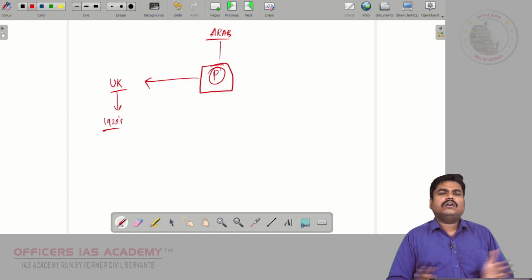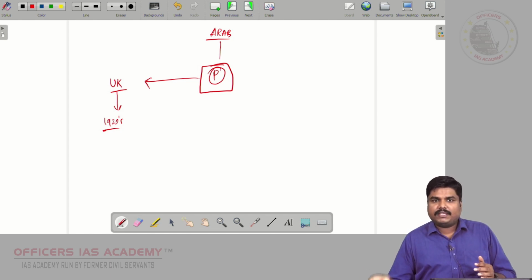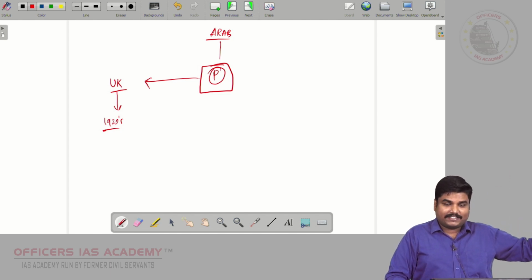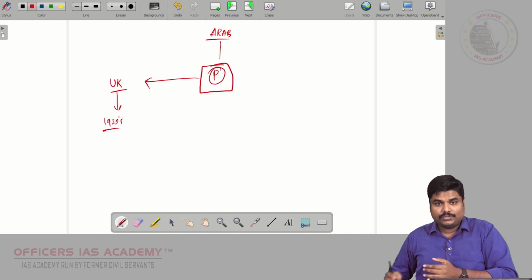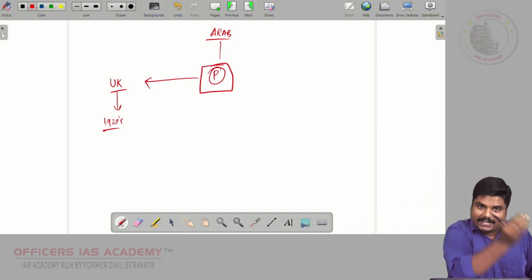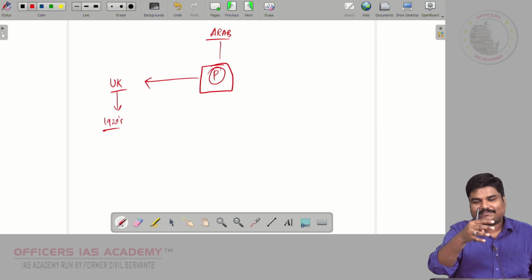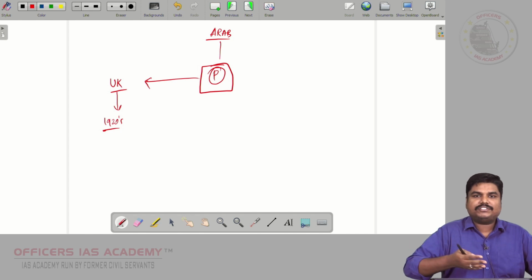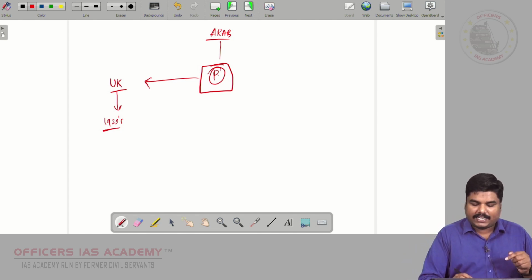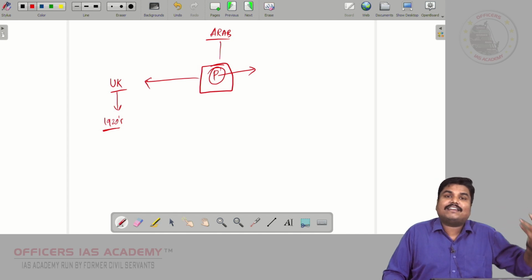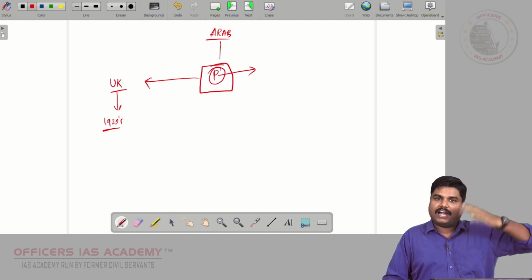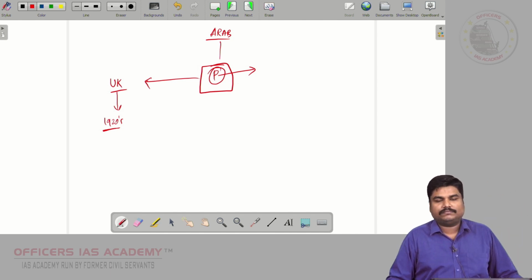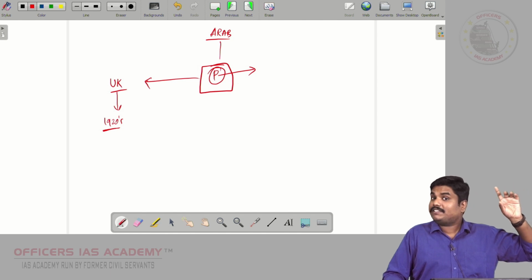So Jews all over the world, day by day, were coming and settling in that region. Today it is called Palestine, earlier it was called Israel. In the 1920s, the Jews were coming to the Palestinian region or the Israel region, settling slowly. And day by day, the population of Jews was increasing, and the Palestinians, the Arab Muslims, got shocked. They got threatened, because for hundreds of years it is the Palestinians who settled and made that place their home. Okay, 3,000, 4,000 years ago the situation may be different.